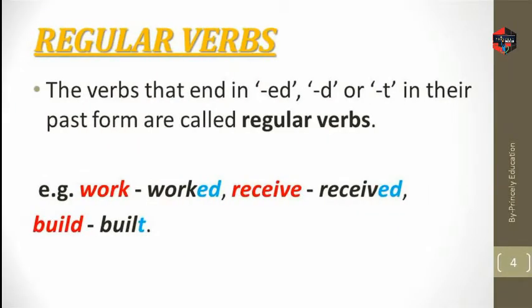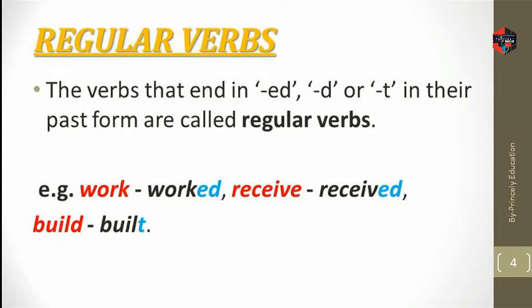So now let's talk about the topic of regular verbs. The verbs that end in ed, d or t in their past form are called regular verbs. Example: work. Its past form is worked, ending with ed. Next, receive.